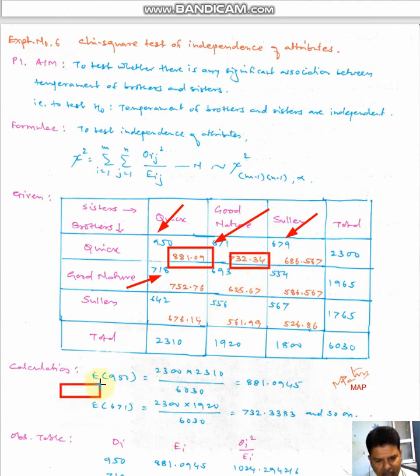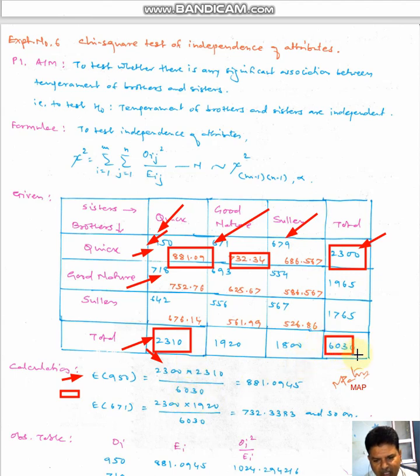See, I have calculated the first value. The first value in this case is the expected value of 950. My first value is 950. And how to calculate the expected 950? So see the row total in this case. The row total is 2300. So I have written this value. What is the column total? For this observation 950, the row total is 2300 and the column total is 2310. Multiply this value with this value and divide by the total value.